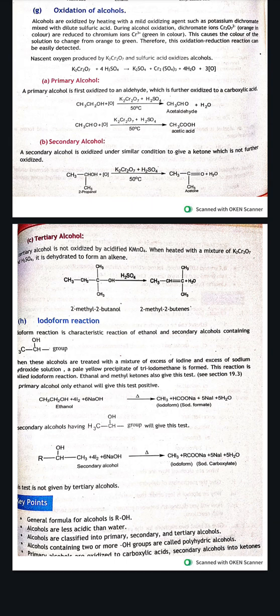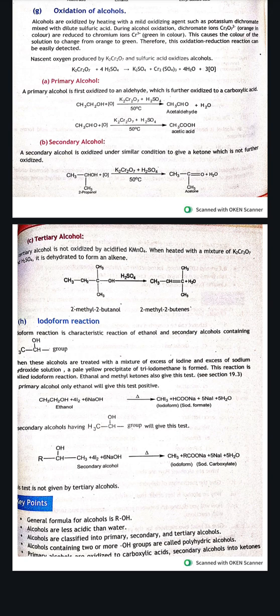Okay, how the oxidation occurs for the primary alcohol. For the primary alcohol, the product will be acetaldehyde, and if this acetaldehyde will further oxidize, the product will be acetic acid. For the secondary alcohol, the product is acetone, and for the tertiary alcohol, the product is alkene.